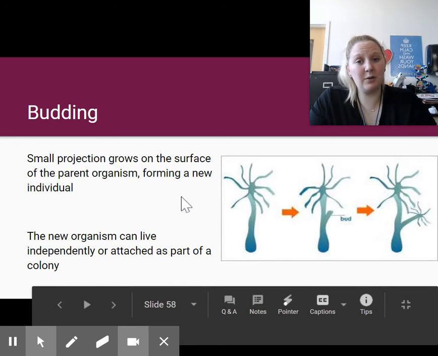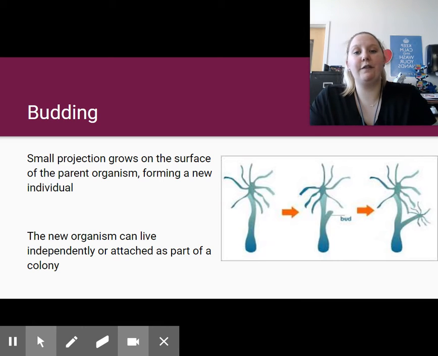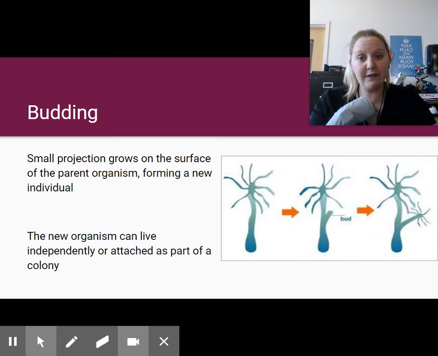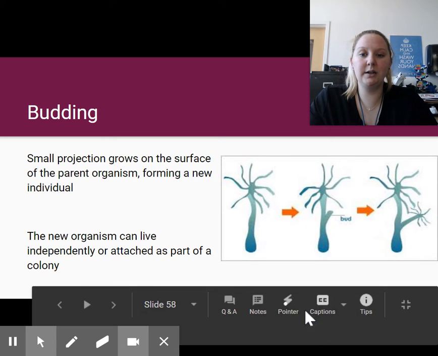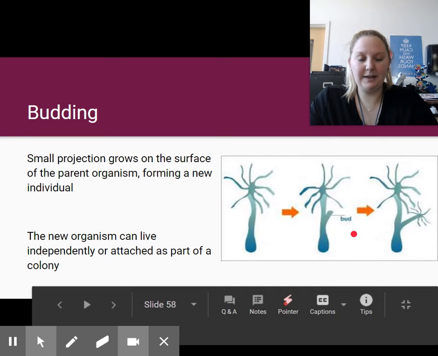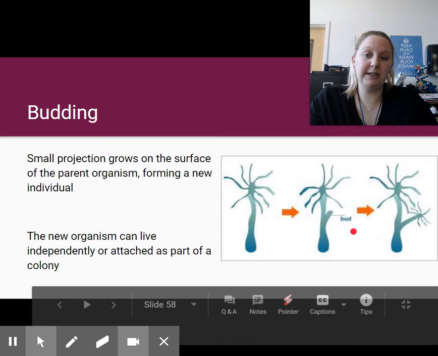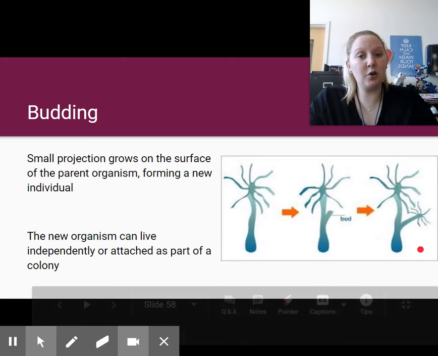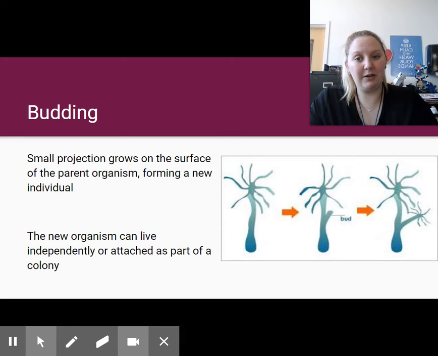This is done by organisms in nature in a few different ways. First is budding. This is most commonly seen in corals, like coral reef, which is in fact a living organism, not just rock. What happens is a small projection called a bud grows off the edge of the parent. That bud forms a new individual that is genetically identical to the parent. It can either grow as part of the colony or it can break off and live independently on its own. Either way, it is genetically identical to the parent.